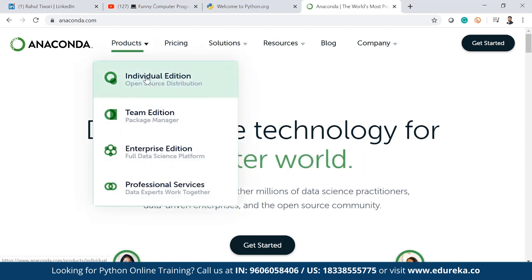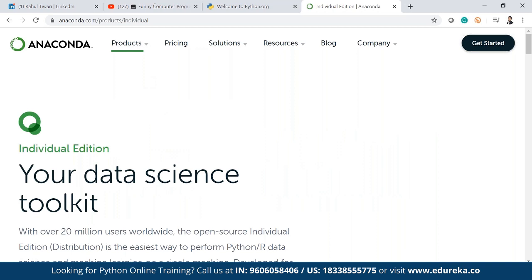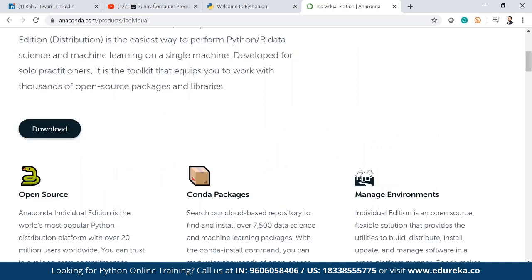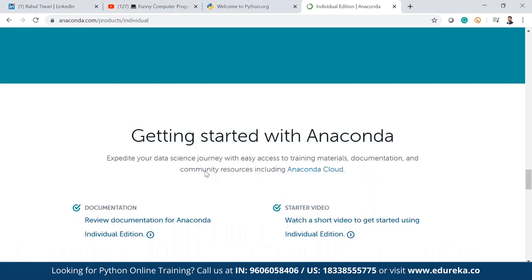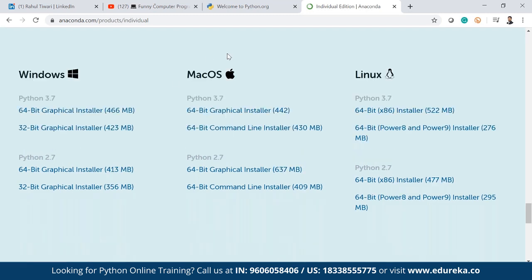Go to the individual edition, and if you go till the end, you can see the data science toolkit. It helps us understand that these are the packages that come by default once you install Anaconda. You can see below, based on the machine, you can download the Anaconda installer. Go with the latest version of Python because support for Python 2.7 is no longer there. So it is better to go with the latest version based on the bit version of the machine, and also the operating system, whether it is Windows, Mac OS or Linux.